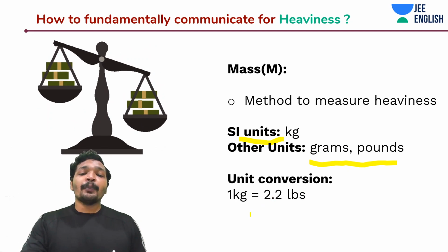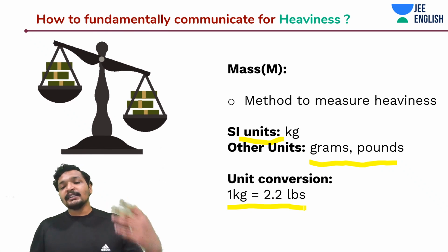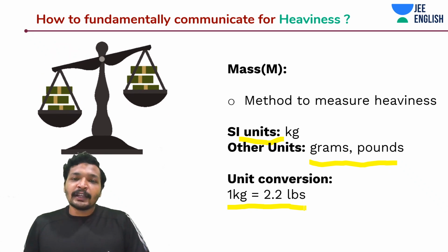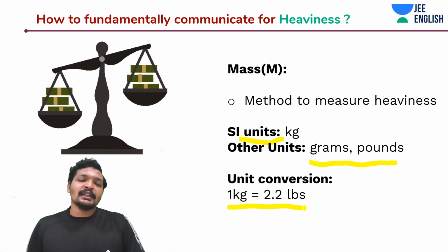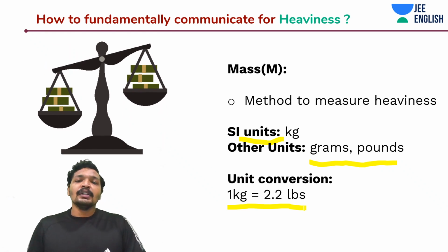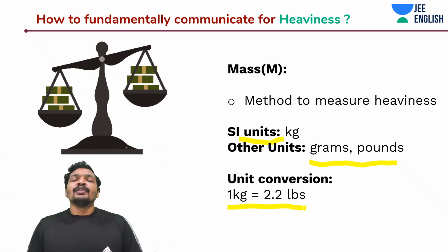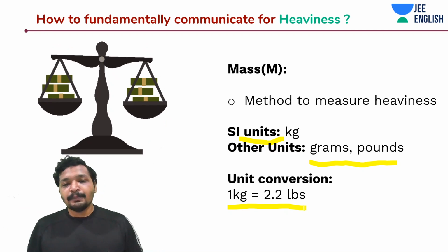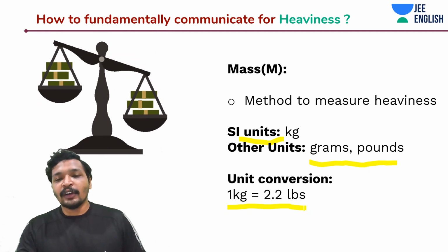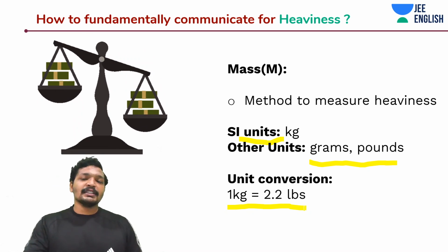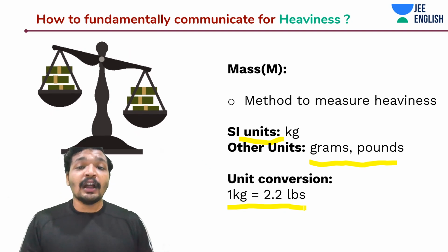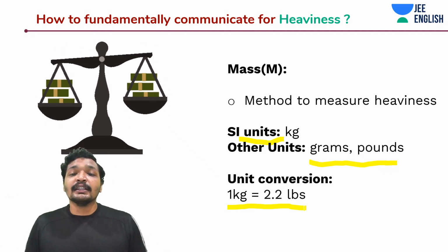And how much is 1 kg? 2.2 pounds, guys. It's very easy to remember that 2.2 pounds is equal to 1 kg. Especially if you're a fitness freak, or if you keep watching all these fitness channels, people are talking about pounds, because even now in the US they are using pounds. So the fundamental way to communicate heaviness is mass, and the unit being used is kgs. It's very easy, guys. I'm not going to talk again about it. You know it very well. I just wanted to give an introduction on why these fundamental units are going to communicate heaviness. But you now understood why these fundamental quantities were needed.